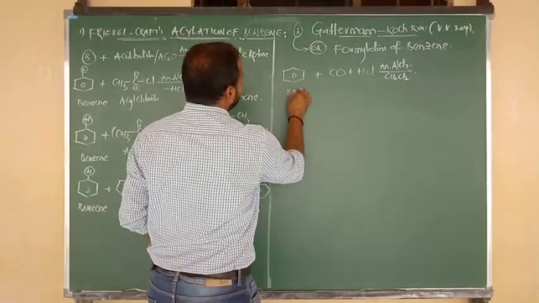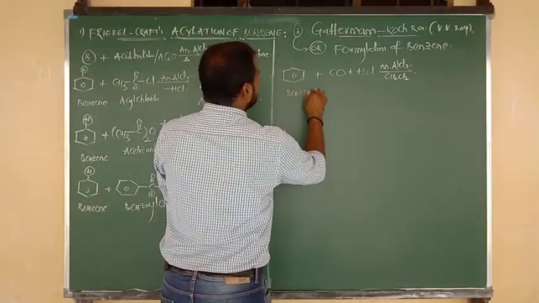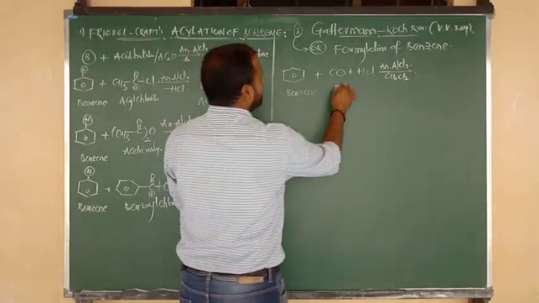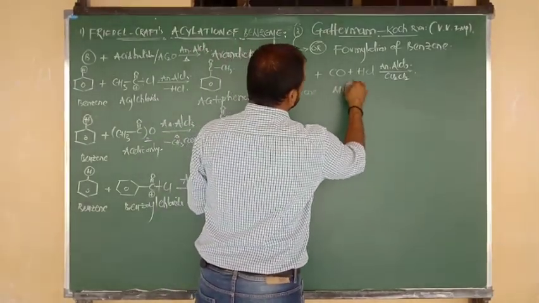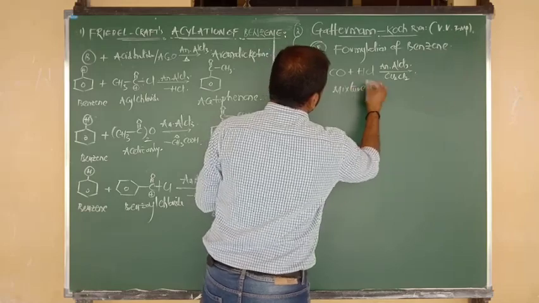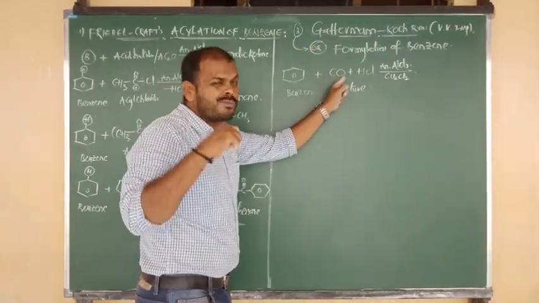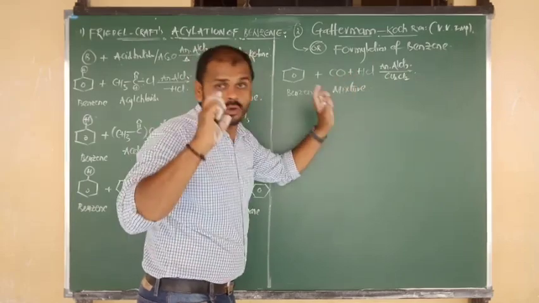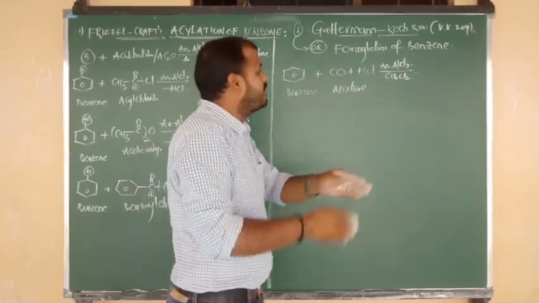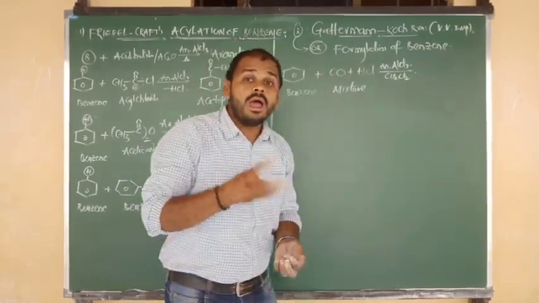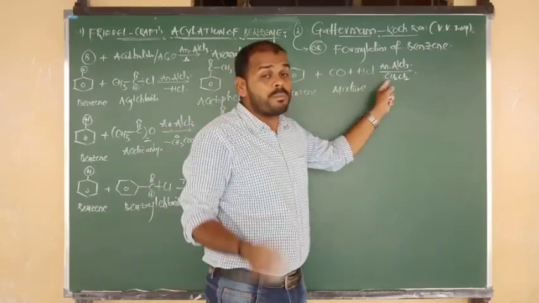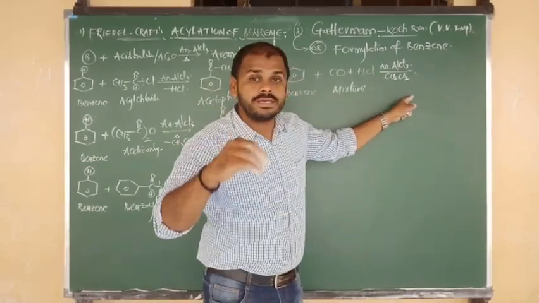So the statement is: benzene on reaction with a mixture of carbon monoxide and hydrogen chloride in presence of anhydrous AlCl3 and traces of cuprous chloride Cu2Cl2.